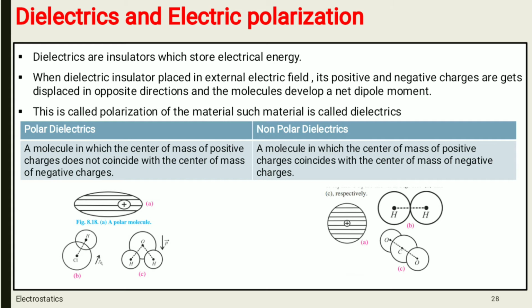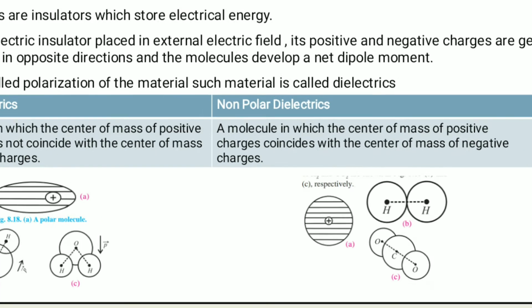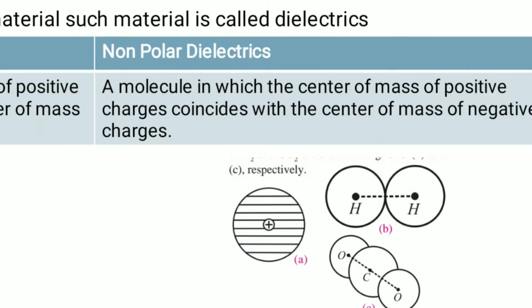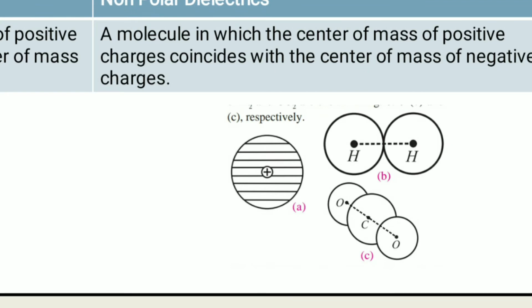Another type is non-polar dielectrics, which are molecules in which the center of mass of positive charge coincides with the center of mass of negative charges. You can see in the images two molecules, H2 and CO2. These molecules have symmetrical shape and zero dipole moment in the normal state.